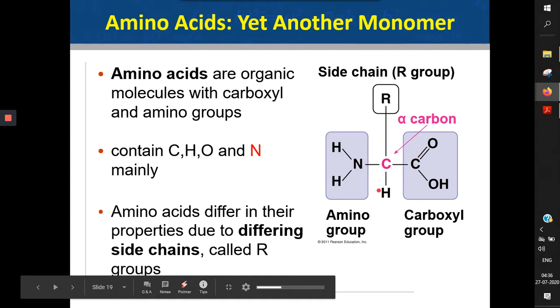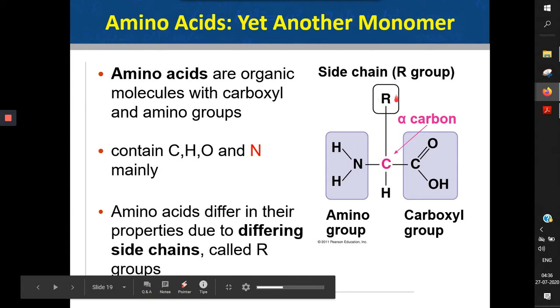In an amino acid, there will be a central carbon called the alpha carbon, and this alpha carbon is satisfied by a hydrogen, an R group, which is an alkyl group or a side chain, which keeps changing with the different amino acids.